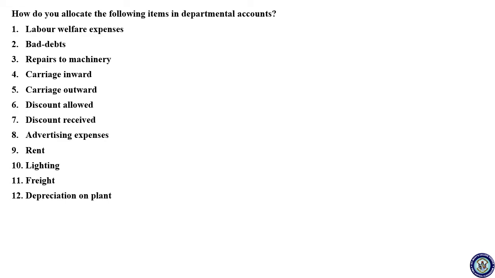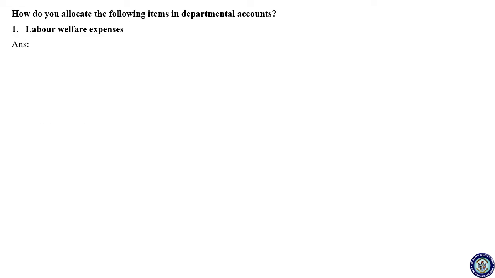Now, labor welfare expenses. If there is any expense regarding the labor, then how do you allocate the expenses? So first you write solution number 1, labor welfare expenses.